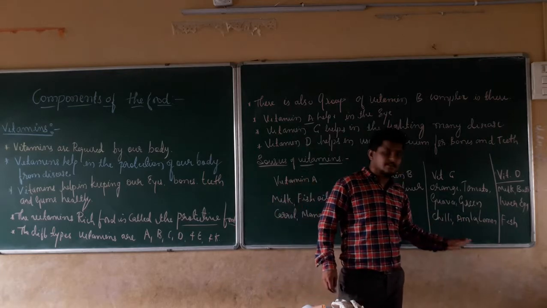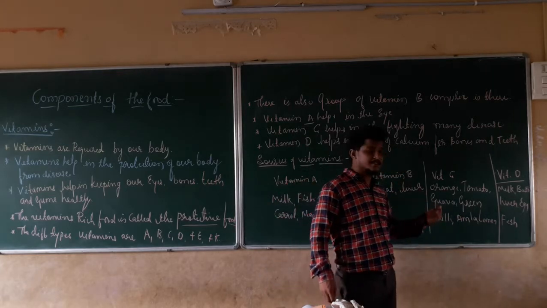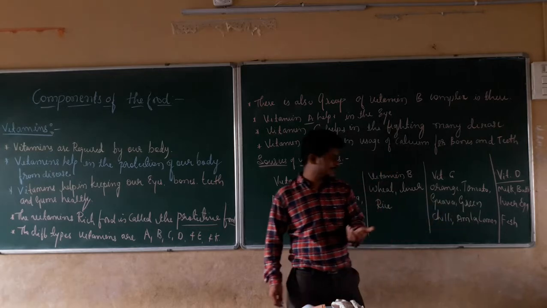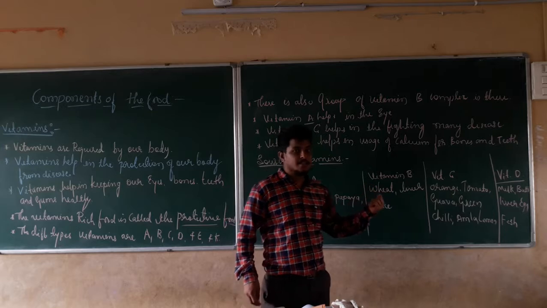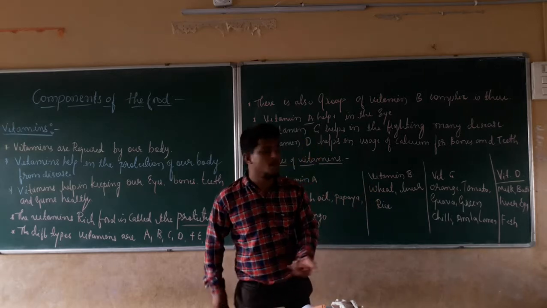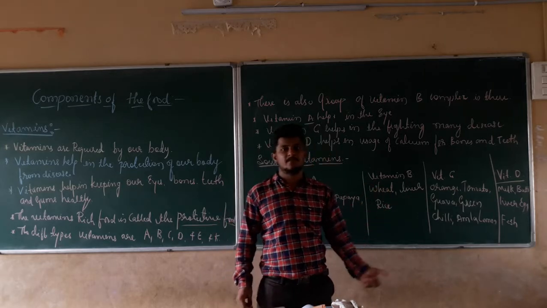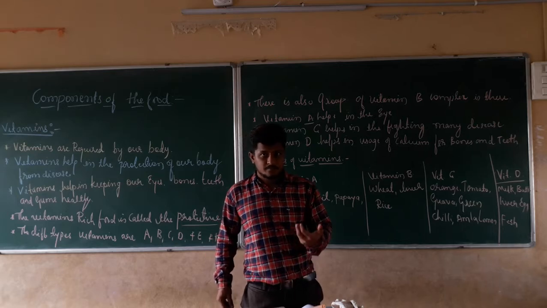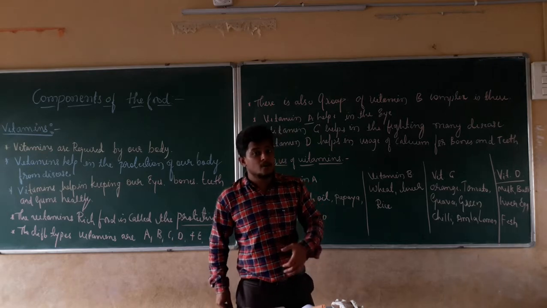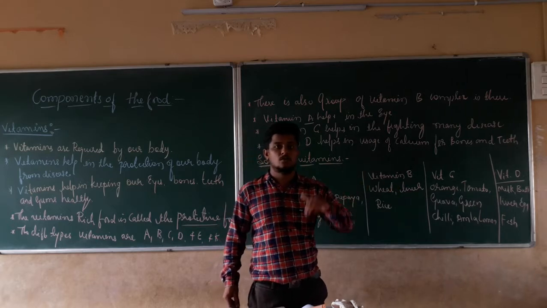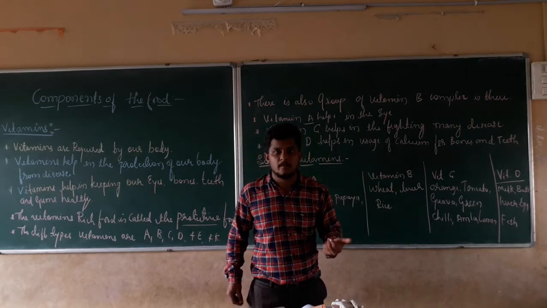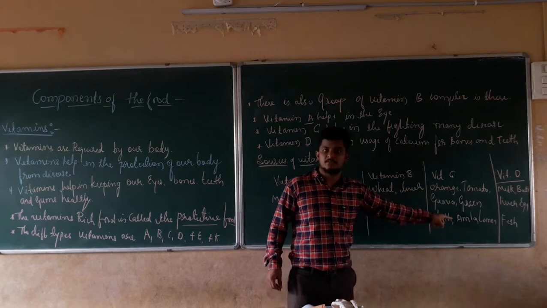For that reason, we should eat more amount of oranges, tomatoes, guava, green chili, amla, lemon. Why? If we eat those things, our immune system goes on increasing. Why? It is rich in vitamin C. If immune system becomes stronger, we are going to fight many diseases. There will be no more diseases we are going to suffer from if we intake these food items in high amount.